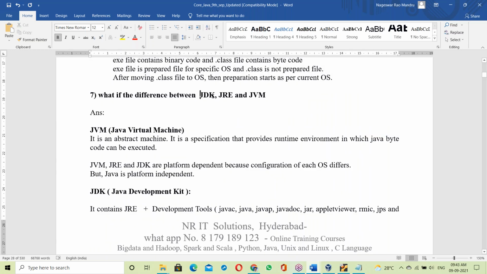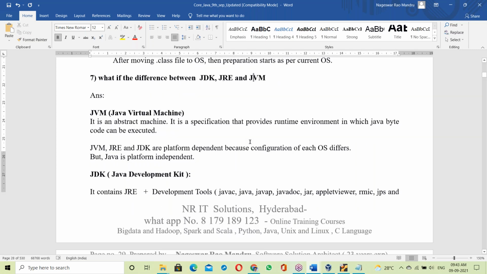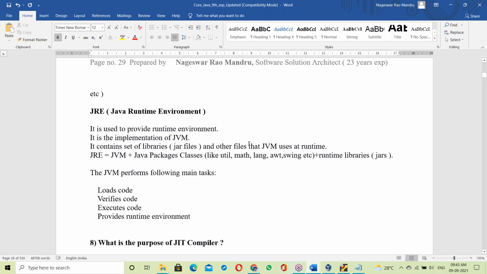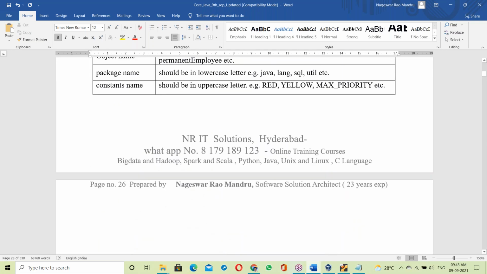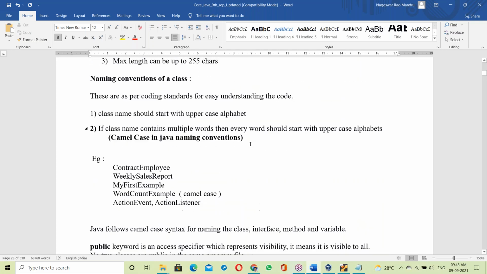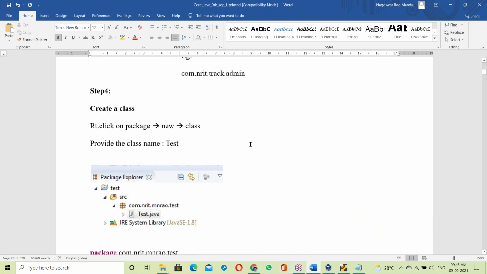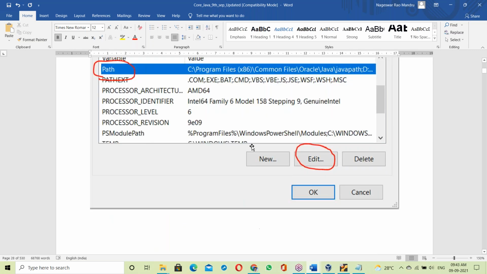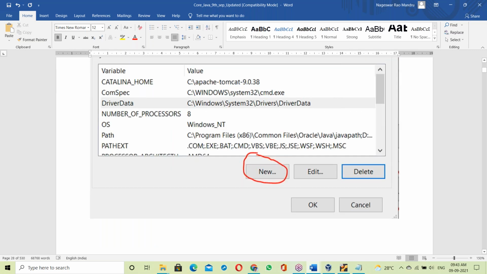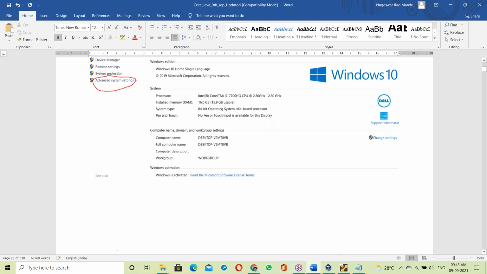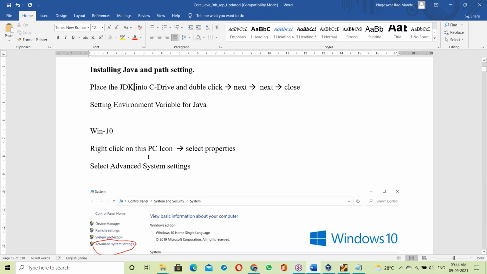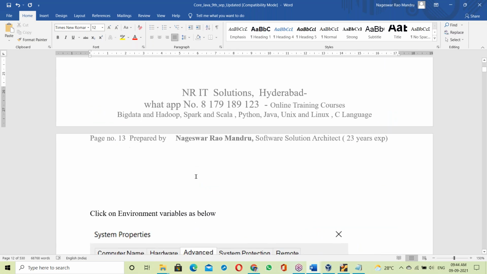After the JVM topic, the JDK, JRE, JVM topic we'll discuss next. So the next topic is Java installation. Tomorrow's topic is how to install Java, very clearly prepared, step by step: installing Java and path setting, JDK downloading and installing.